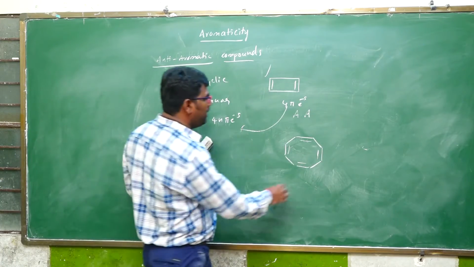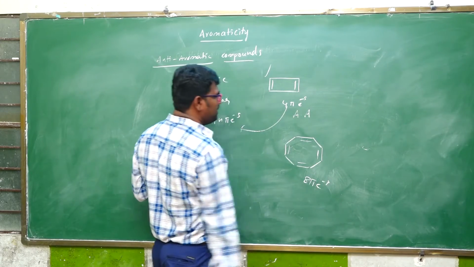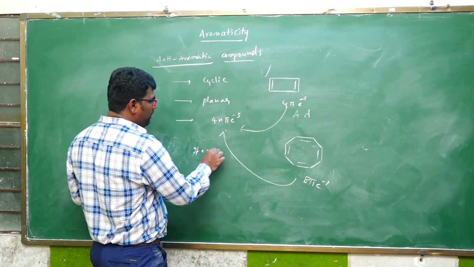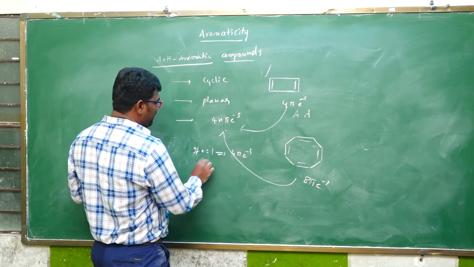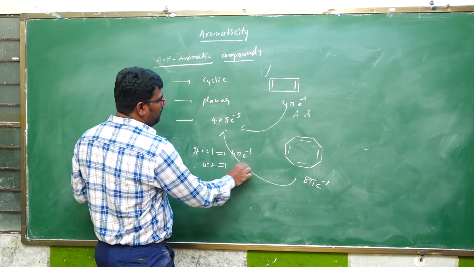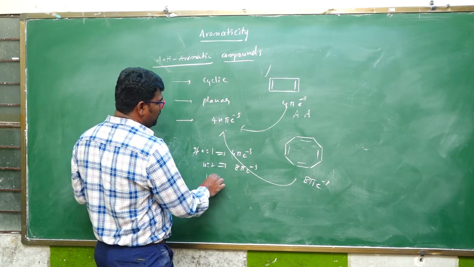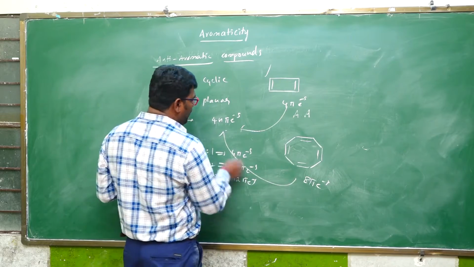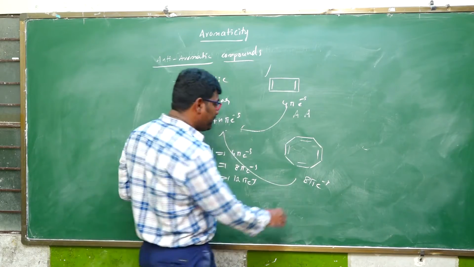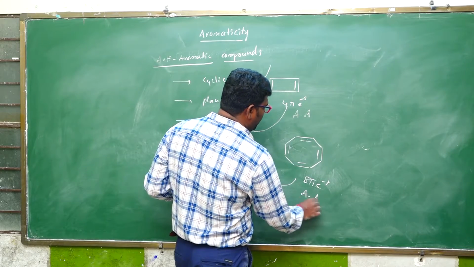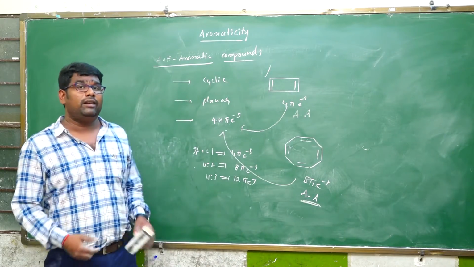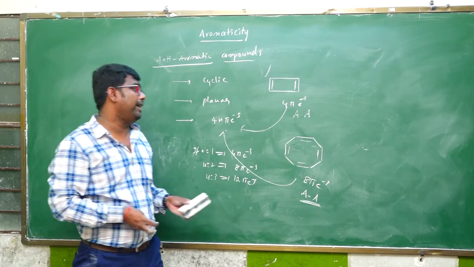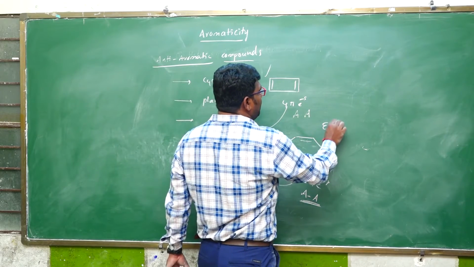Next, cyclooctatetraene. Cyclooctatetraene, how many pi electrons? 8 pi electron system. 8 pi electron system means if n equals 1, that is a 4 pi electron system. If n equals 2, that is an 8 pi electron system. If n equals 3, that is a 12 pi electron system. So therefore it obeys the 4n pi system. It is an anti-aromatic compound. Keep in mind, it is very important in examinations, and these are exceptional cases, repeatedly asked.